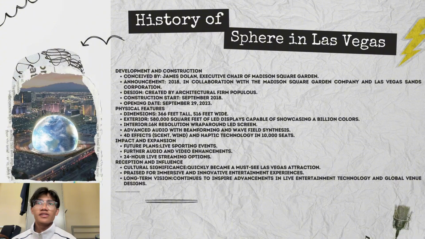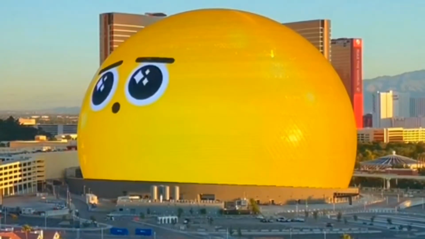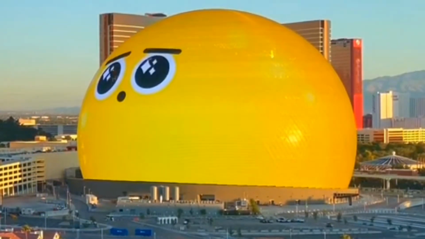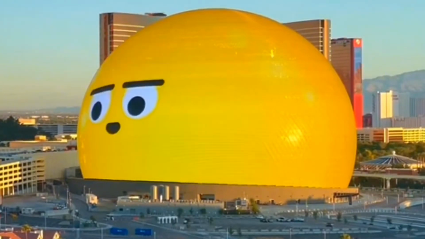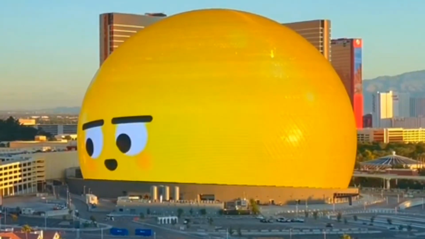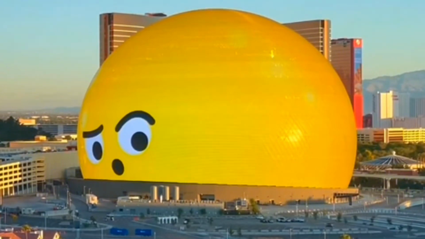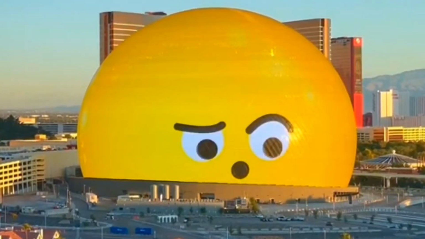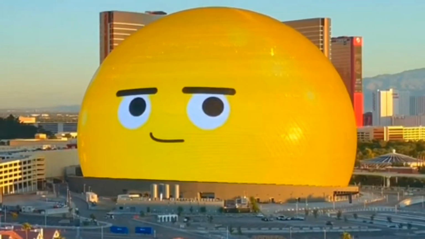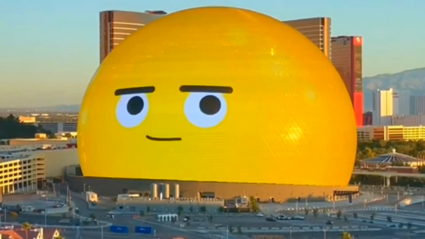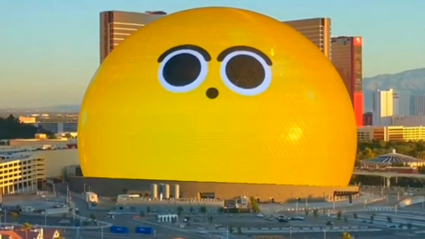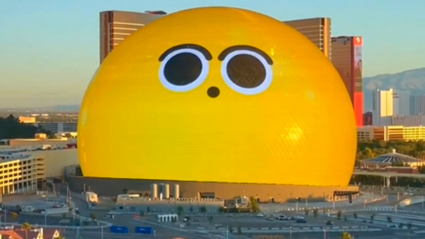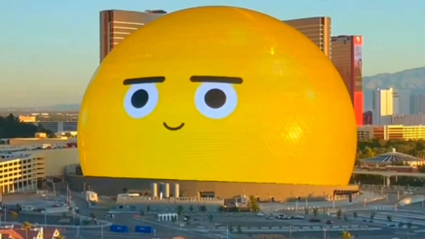Next, we're moving on to the history of Sphere in Las Vegas. For the development and construction, it was conceived by James Dolan, Executive Chair of Madison Square Garden. It was announced in 2018 in collaboration with the Madison Square Garden Company and Las Vegas Sands Corporation. Its design was created by the architectural firm Populous. The construction of the Sphere started in September 2018. It finally held its grand opening on September 29th of 2023.